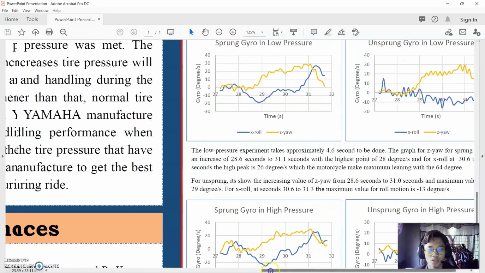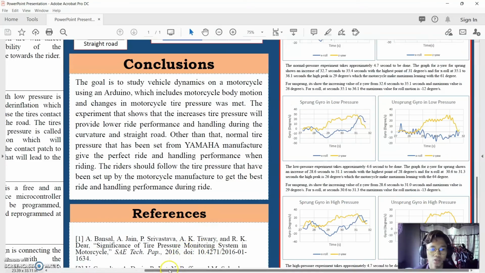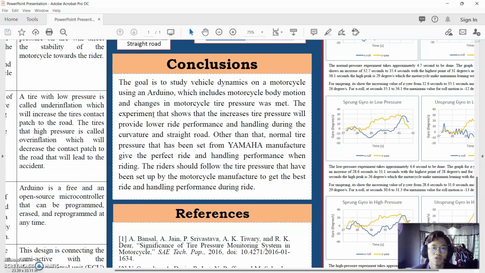So we go to our study. The goal is to study vehicle dynamics on a motorcycle using an Arduino, which includes motorcycle body motion and change in motorcycle tire pressure. The experiment shows that increased tire pressure will provide lower ride performance and handling during the curvature and straight road. Other than that, the normal tire pressure that has been set by the Yamaha manufacturer gives the perfect ride and handling performance when riding. The rider should follow the tire pressure that has been set by the motorcycle manufacturer to get the best ride and handling performance during the ride.